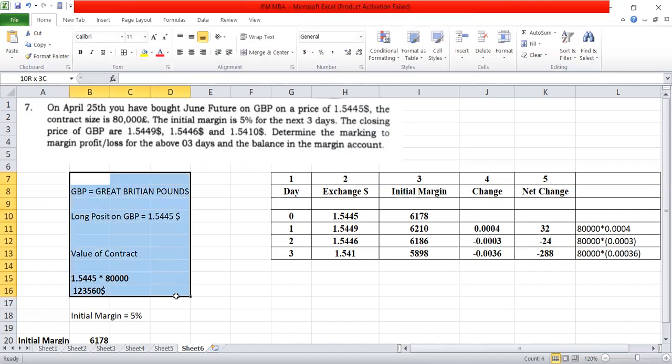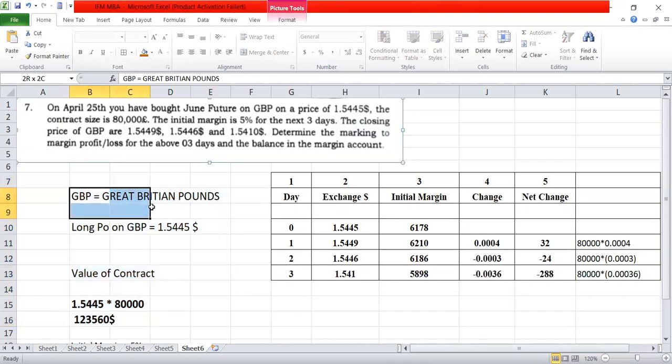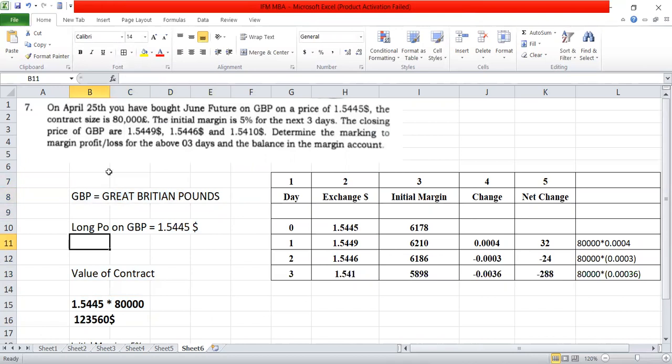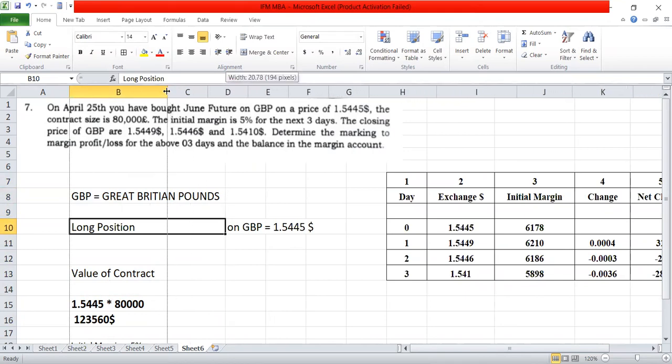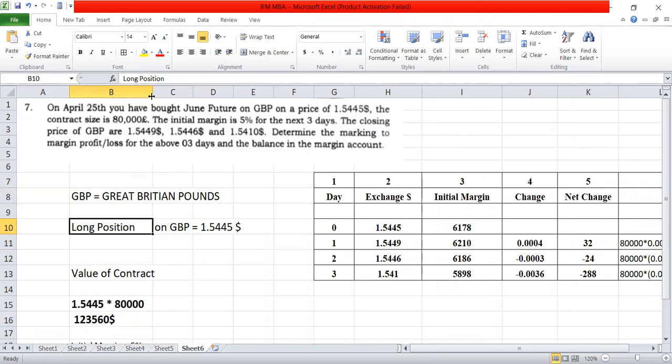Now please see the left hand side. GBP means Great Britain pounds, and you can see now the long position on GBP. Long position means, in derivative markets they'll say long position, long and short. So the long position on GBP is $1.5445. Okay, now the value of the contract is 80,000.